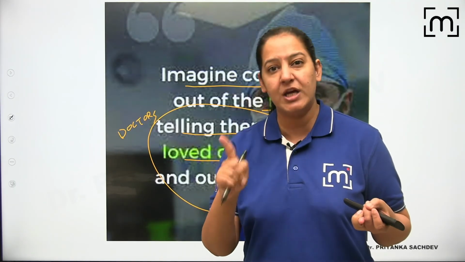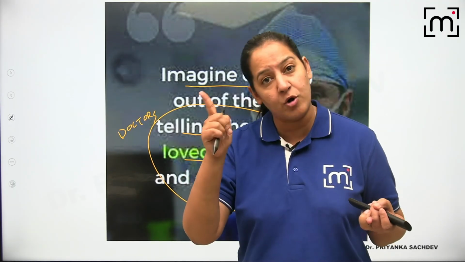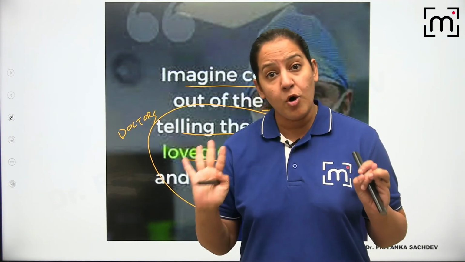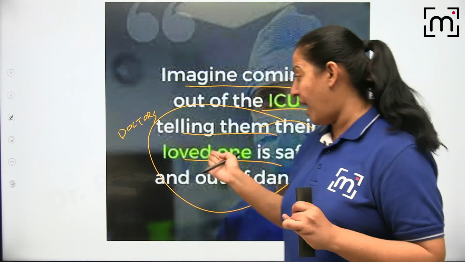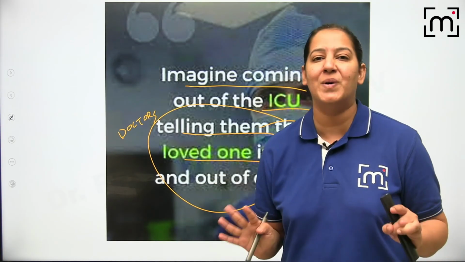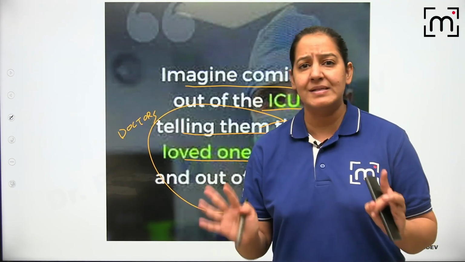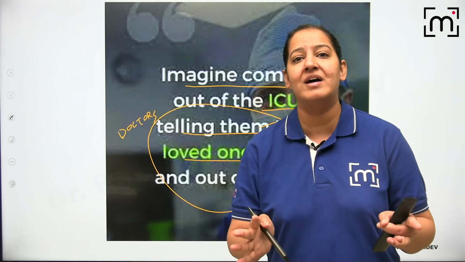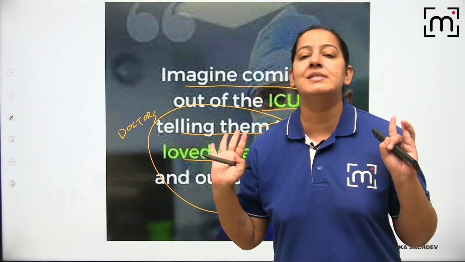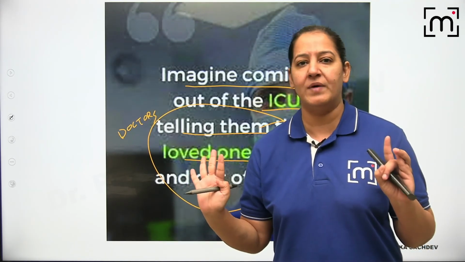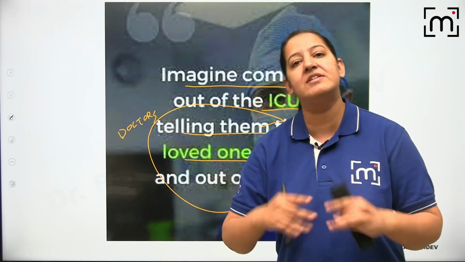And you should make yourself eligible enough to be given that status, and to come out and tell people: don't worry, your loved one is safe and out of danger, your daughter, your son, your spouse, your mother, your father, your friend. Don't worry, I am your doctor. Trust me, I will take care.